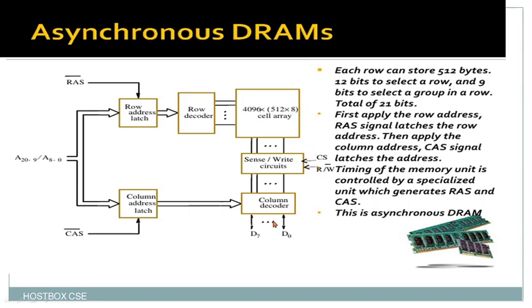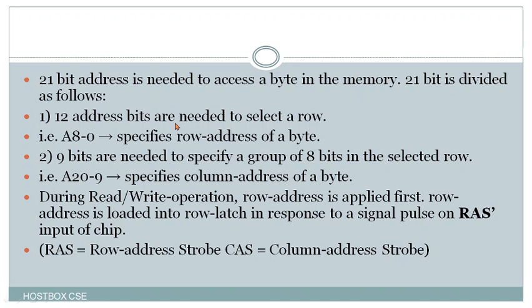Just now we told you there will be a column decoder with D0 to D7 bits, a column address latch, and CAS. We are additionally seeing the row address latch and column address latch here. When you go for DRAMs, they follow rows and columns. Do you know rows? Two rows, three columns, so it will vary. So what are the information? For example, hello.